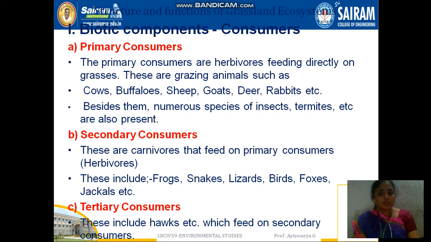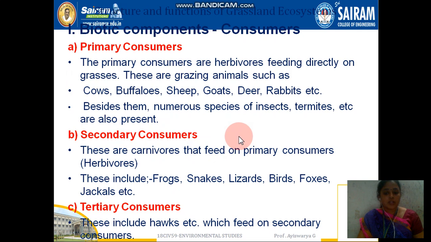And in this grassland ecosystem, whatever the ecosystem may be, we have to categorize it into biotic components and abiotic components. In the biotic components, there are primary consumer, secondary consumer and tertiary consumers. Primary consumers are herbivores, which feed directly on the grasses, right. For example, cow, buffalo, sheep, goats, deer, rabbits, etc. Besides them, there are a lot of insects.